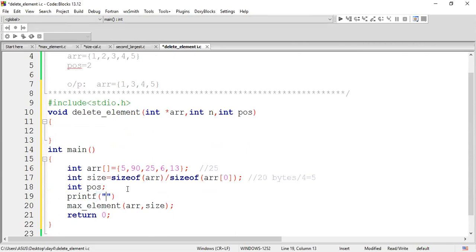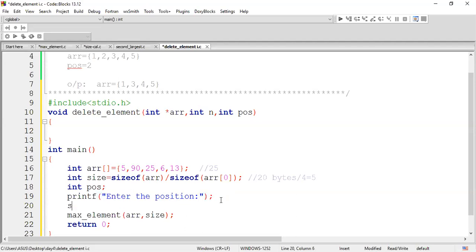printf, enter the position. And after this, we can accept this position from the user: scanf, %d, comma, ampersand of position. So these things have been accepted from the user.